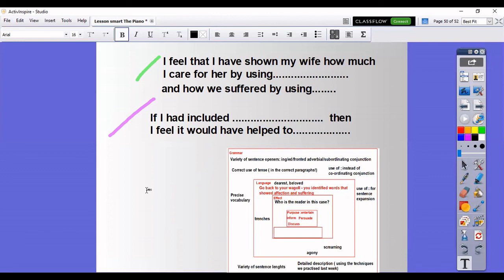And when you have done that, Year 6, and you're happy with your piece of writing, you are finished. And all that remains for you to do is to submit it to your class teacher at the end of the day. Thank you, Year 6.